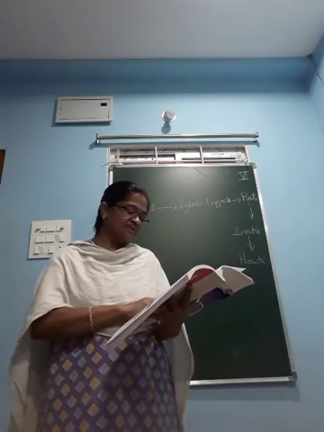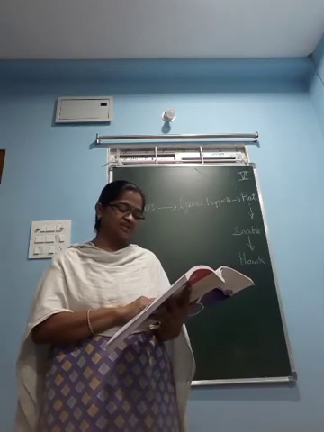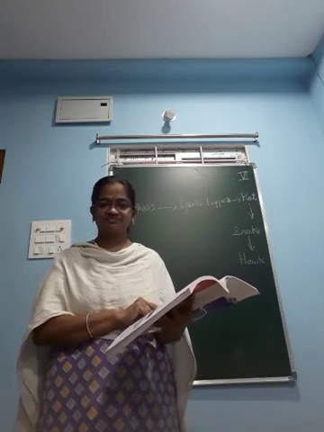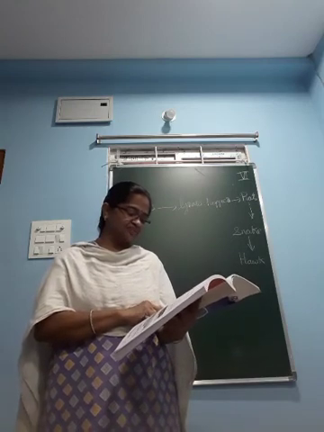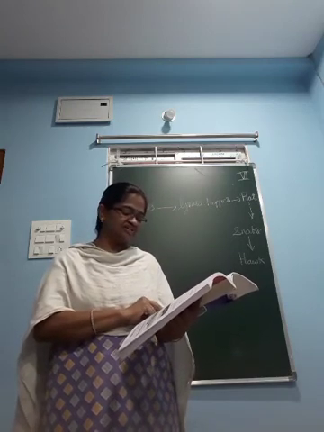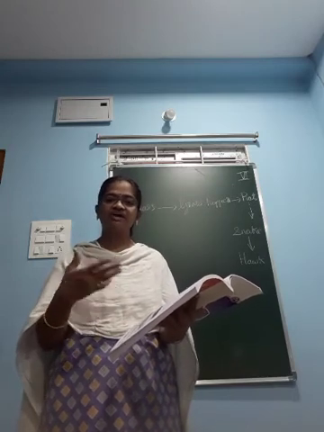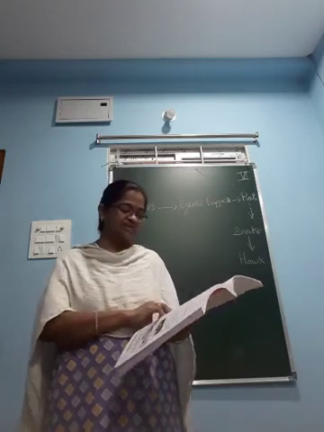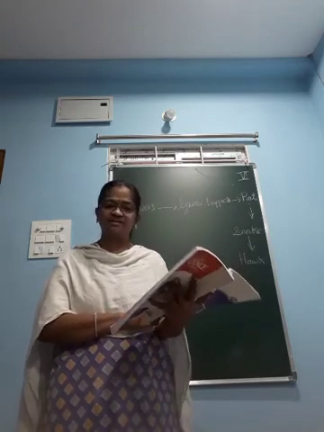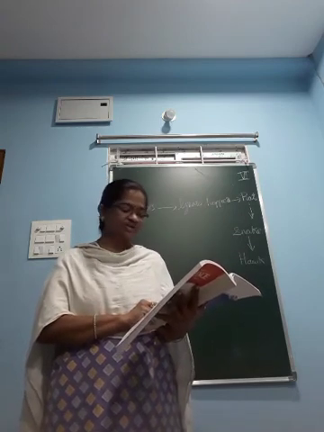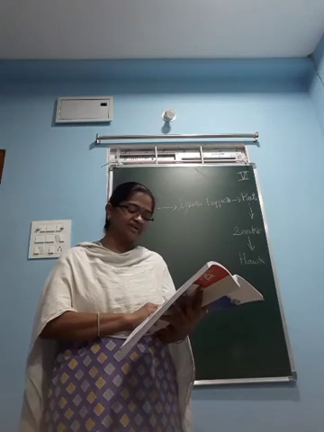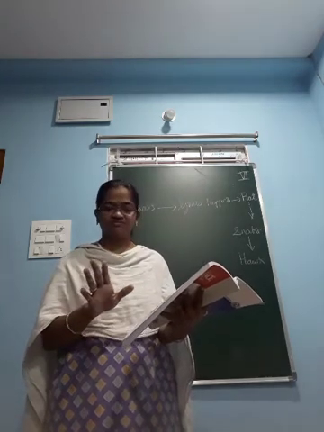Next one. Elephants and deer are herbivores living in the forest. Correct only. The B statement is correct because they are herbivores. They live in the forest to eat what? To eat the plants. Herbivores means plants. Plants are more in the forest, so these elephants and deer are herbivores living in the forest.